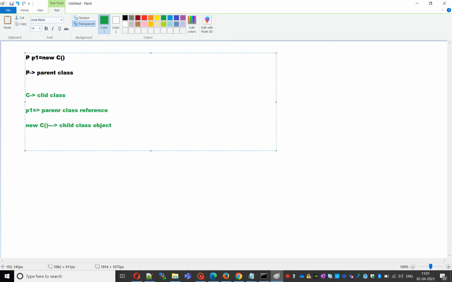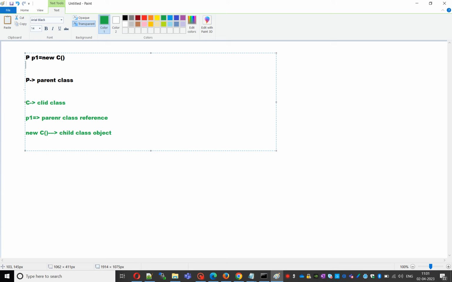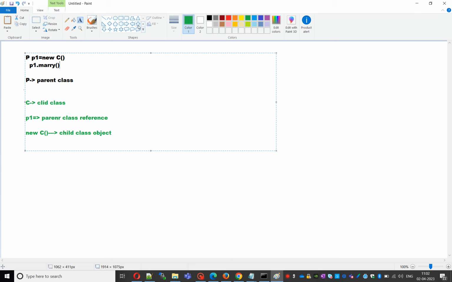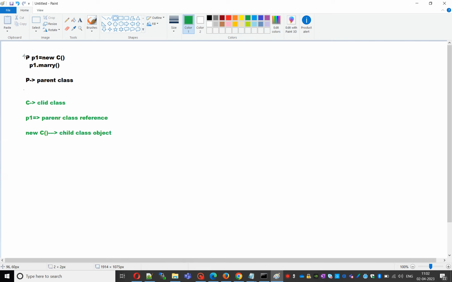P1 = new C. What will the compiler check? When you call p1.marry(), the compiler will check whether there is a marry method in the parent class or not. The compiler's job is from here to here.